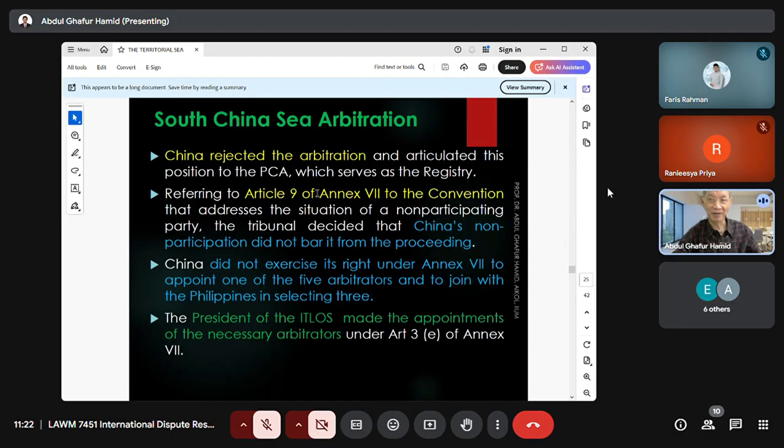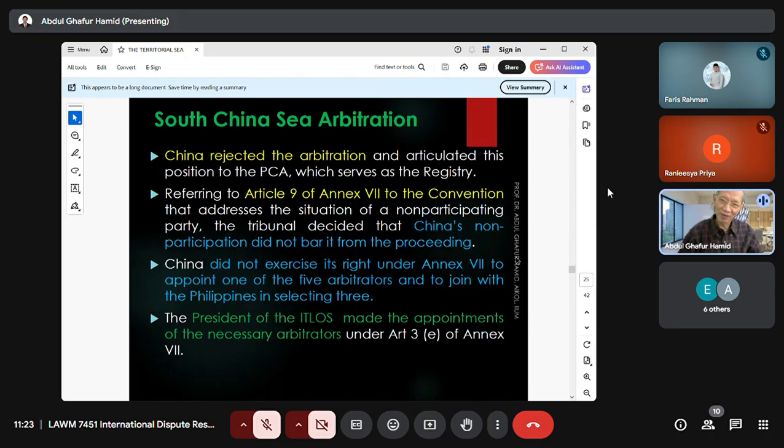of Annex 7 of the UNCLOS Convention, because Article 9 relates to the situation of a non-participating party. And the tribunal decided that based on Article 9, China's non-participation did not bar it from proceeding. Article 9 allows that even though one party is not participating, the tribunal can proceed, can go ahead. It is not a bar from proceeding with arbitration proceedings.